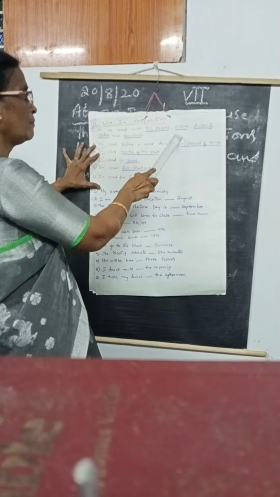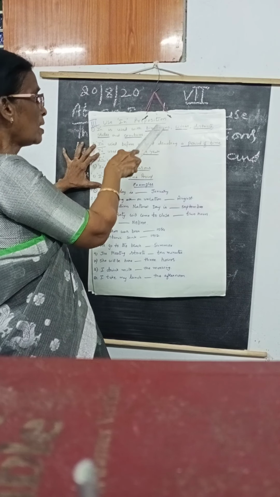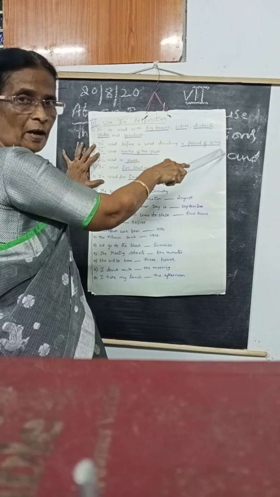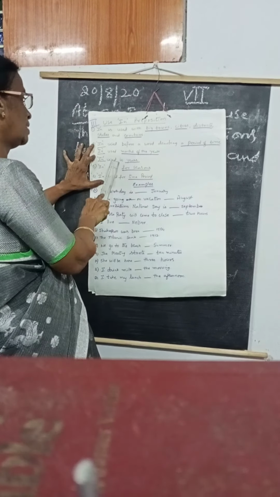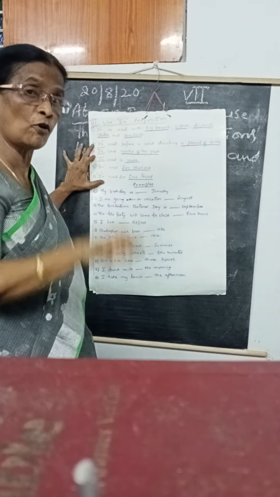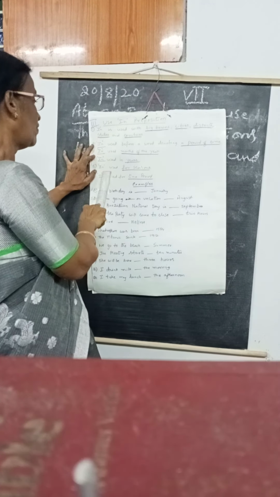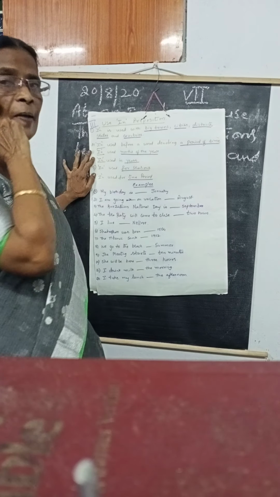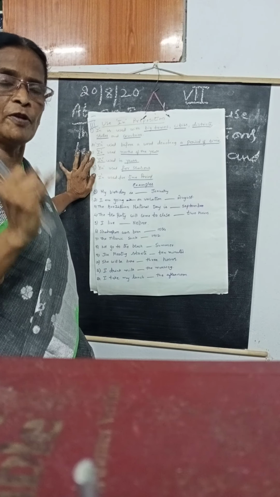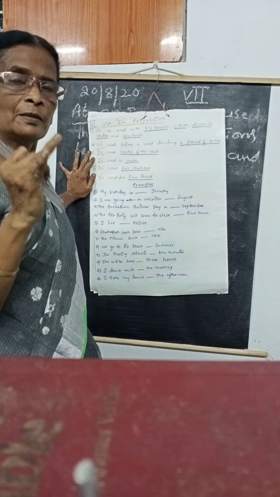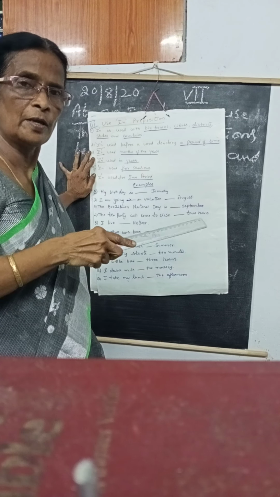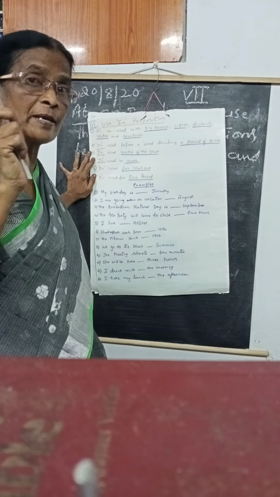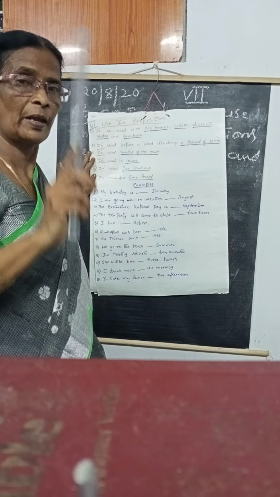Okay, ma? Number one, big cities, countries, towns, and states. And second one, it shows the period of time. And third one, month of the year. And fourth one is only years. And fifth one, seasons. And sixth one is used for time period. So all these, where we have to use on, in, at. These three you have to remember. While you are doing the homework in the textbook, be careful. Okay, ma? On, in, at.